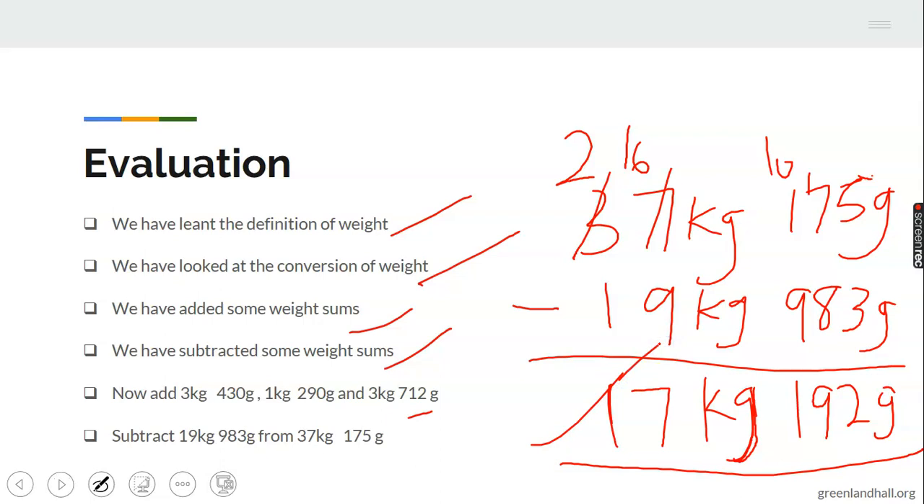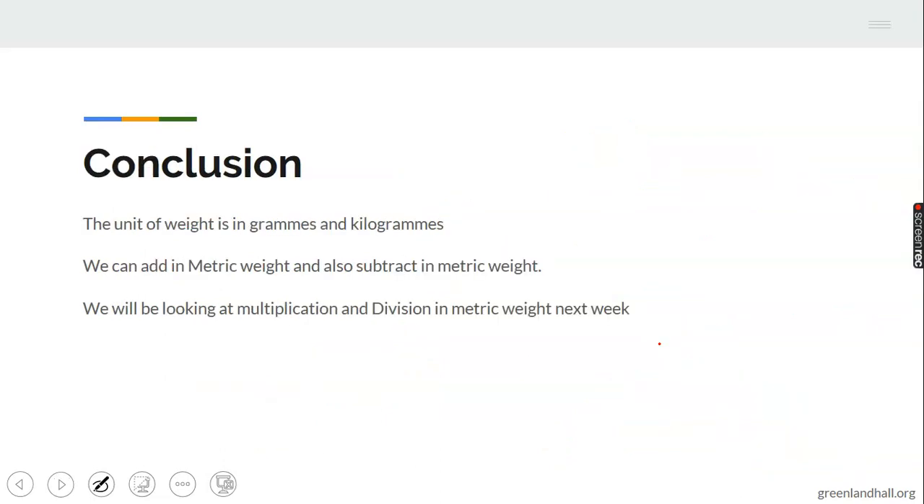That's very good. Now, in conclusion, the units of weight are grams and kilograms, like I told you. And then we can add in metric. We can also subtract in metric. We'll be looking at multiplication and division next week. And then we'll also be looking at conversion of weights next week.